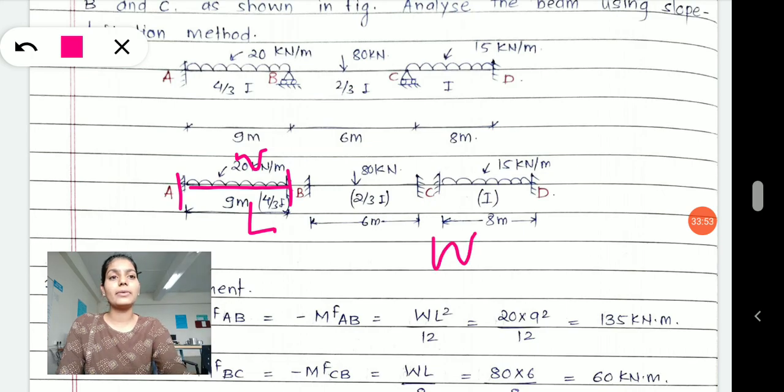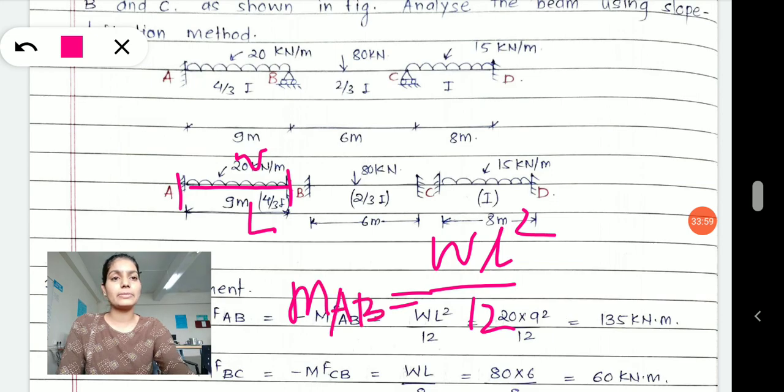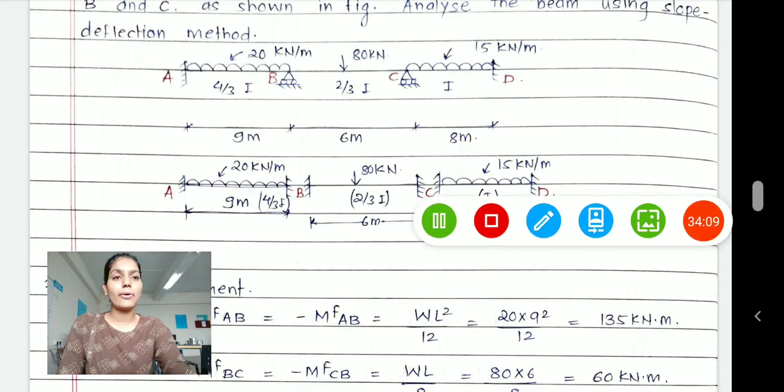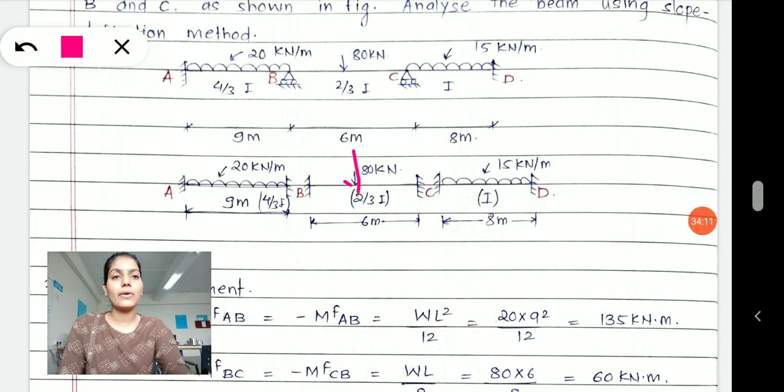You will formulate it as WL square by 12. Moment MAB will be WL square by 12. Moment BA will be minus WL square by 12. Right? So the next formula is for a concentrated load.